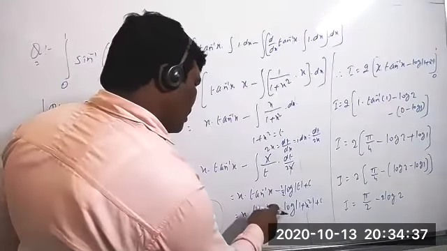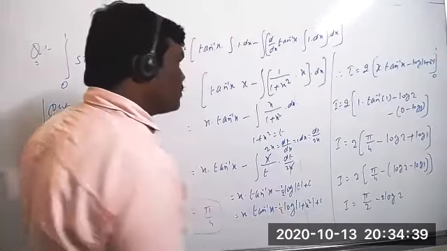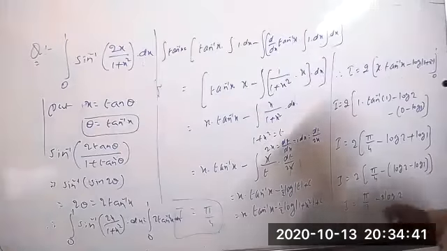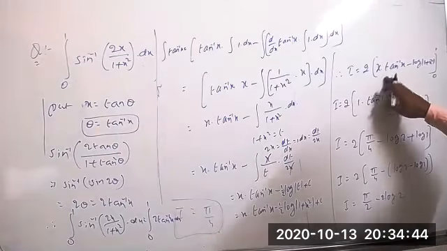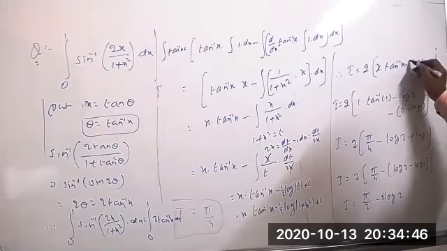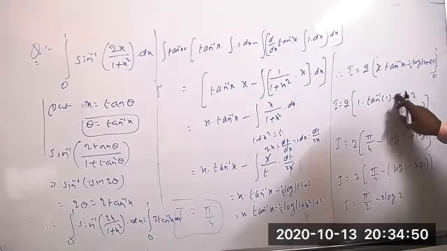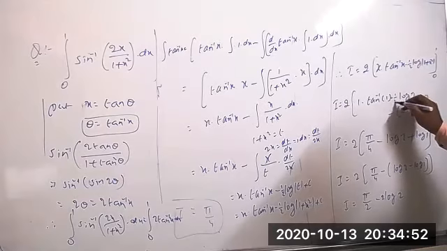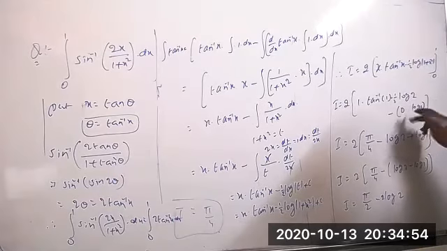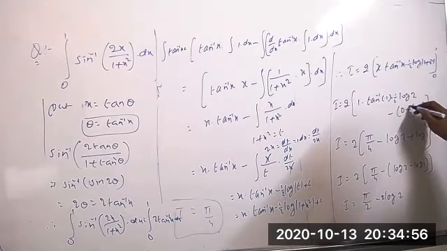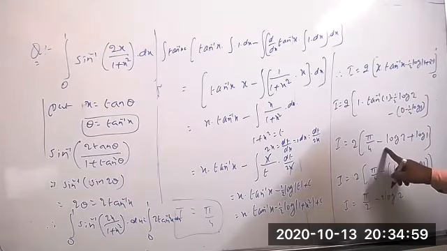Correct now? Here also we will get 1 by 2 into. It's fine. The first one is correct only, 2 into this one. But here also you can write now minus 1 by 2. And this also you can write now minus 1 by 2, pi by 4.